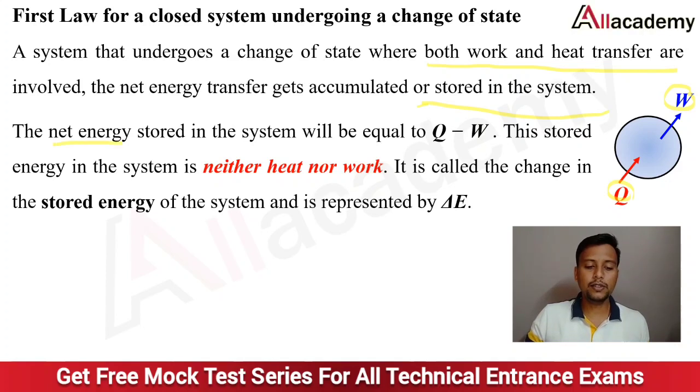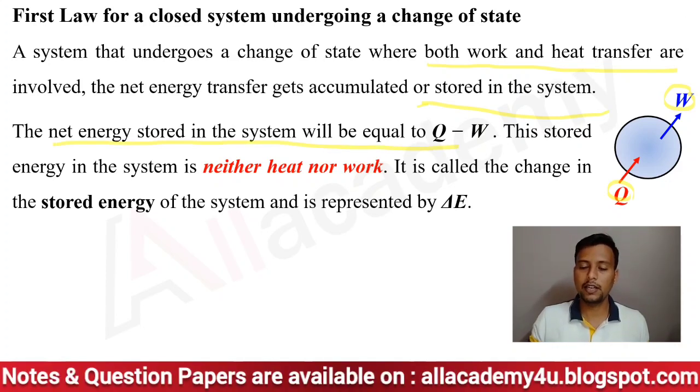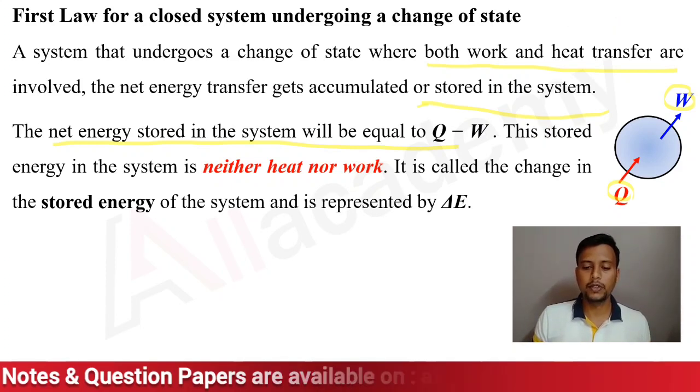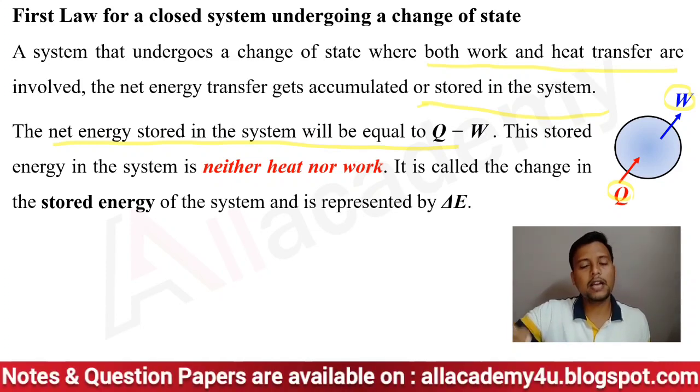The net stored energy in the system will be Q minus W. As I said, when you add some quantity of heat, it will give out some amount of work, so that will be equal to Q minus W. This stored energy is neither heat nor work, because heat is added and work is done.